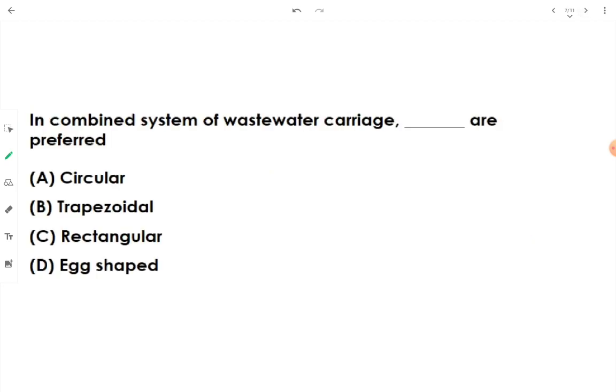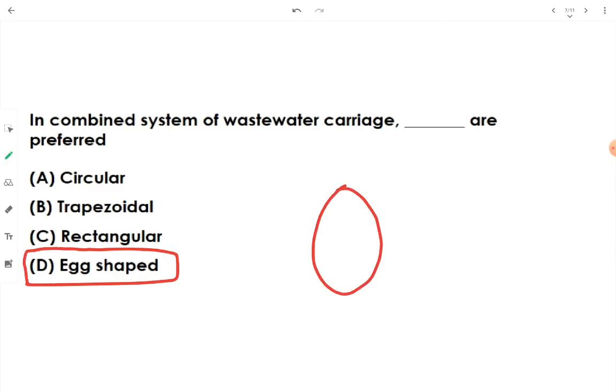Let's go to the next question. In combined system of wastewater carriage, fill in the blanks, which is preferred? We do prefer egg-shaped sewer. Why are we preferring egg-shaped sewer? Because although construction, transportation, handling, laying down and installing of egg-shaped sewer are difficult, egg-shaped sewer can maintain self-cleansing velocity even at low discharges.